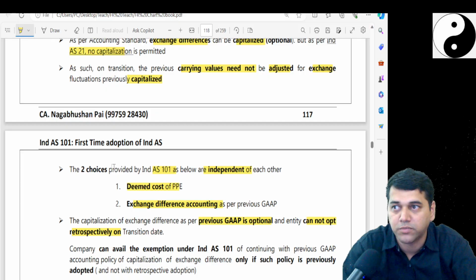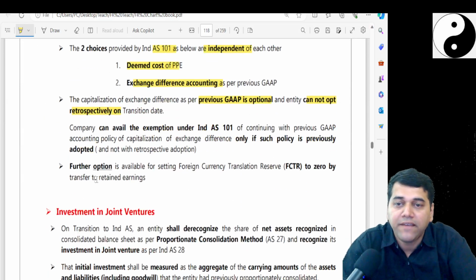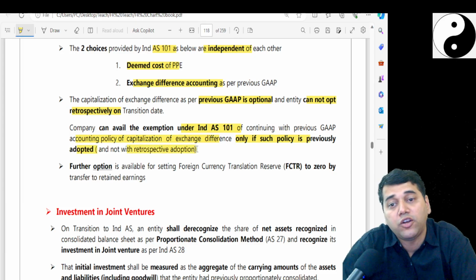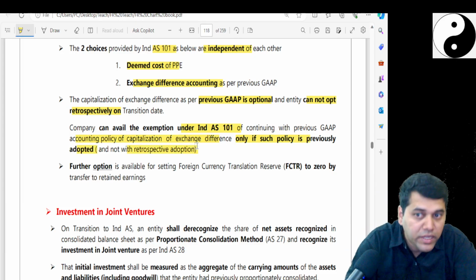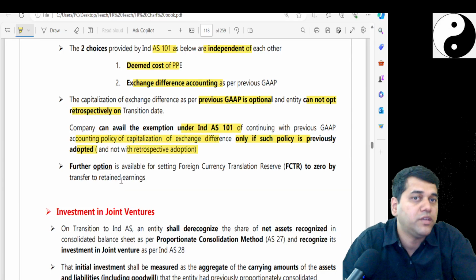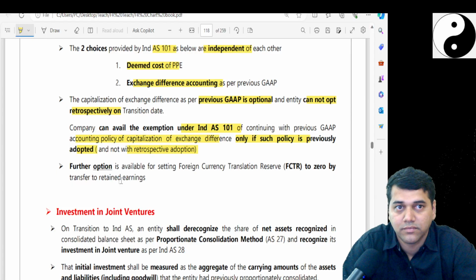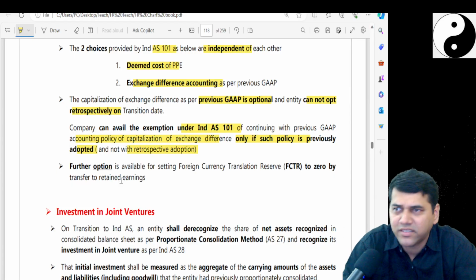Means do this adjustment. Company can avail the exemption under 101 by continuing with the previous accounting policy for capitalization only if such was adopted and not with retrospective. That means today, if you see, Ind AS 21 doesn't permit capitalization. Correct? Have we discussed anywhere capitalization?